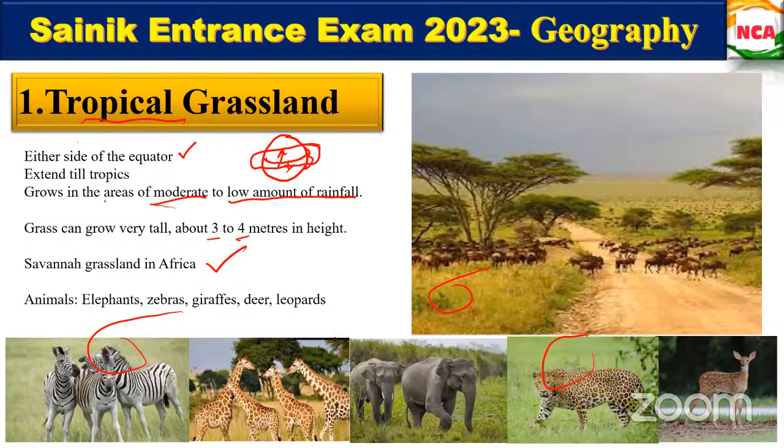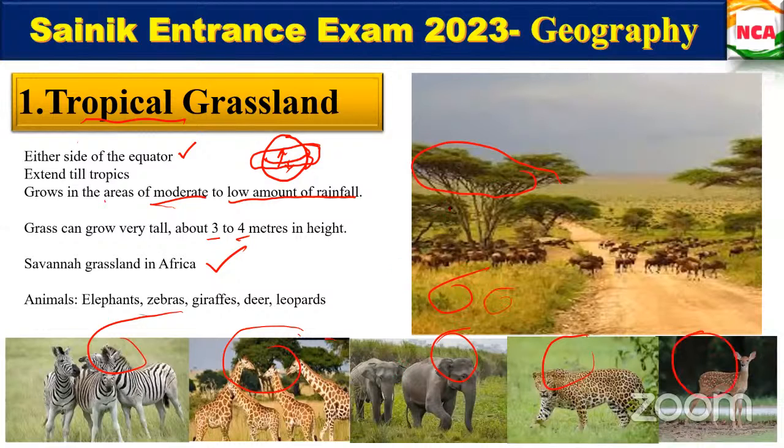And when you look at the animal distribution, you can find giraffes and elephants, which feed on the trees, whereas deer and zebras feed on the grasses present there.